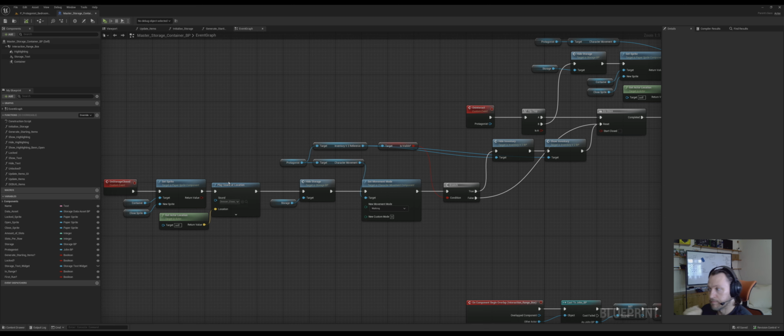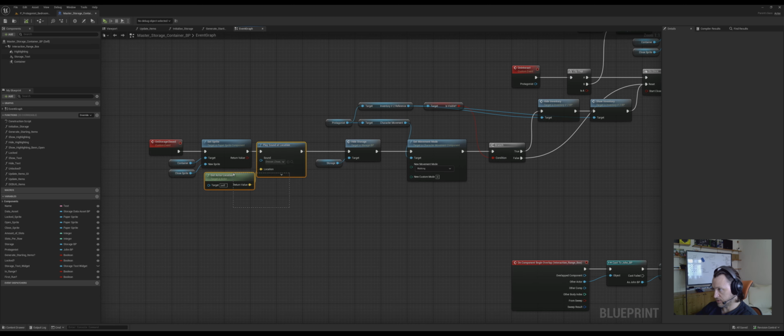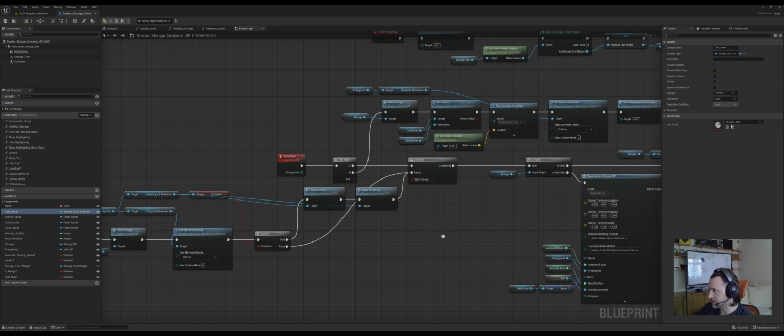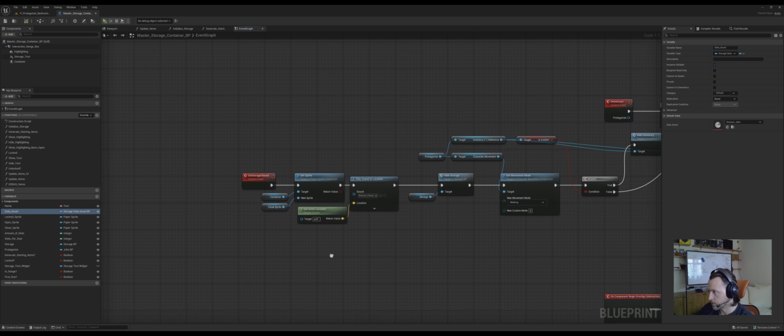Then we've got the sounds. And then you see here, this originally wasn't there. I just bolt it in. There will be a slicker way to do it, and I am overhauling storage to use data assets rather than all the structs and other bits and pieces. Upgrade all this.